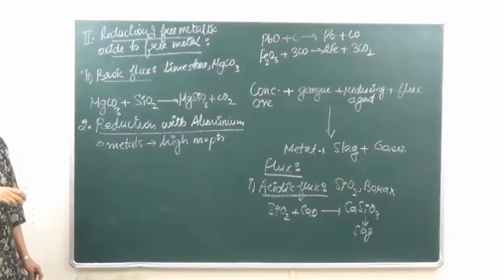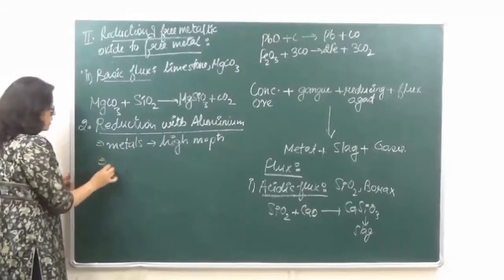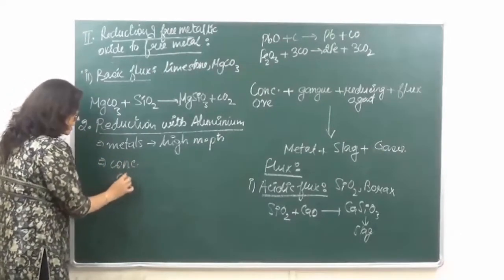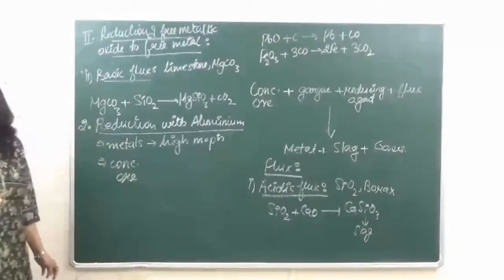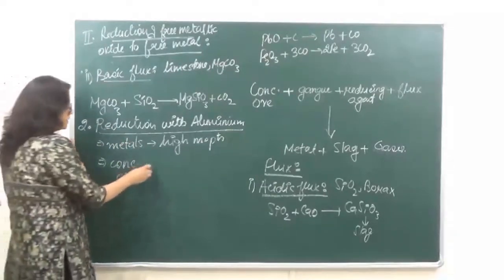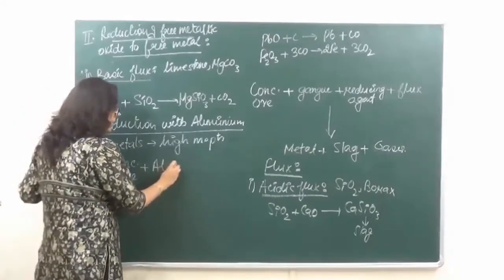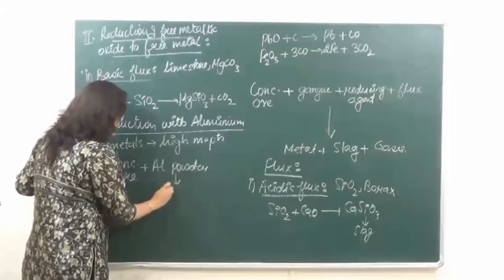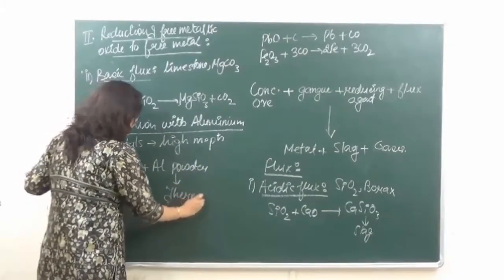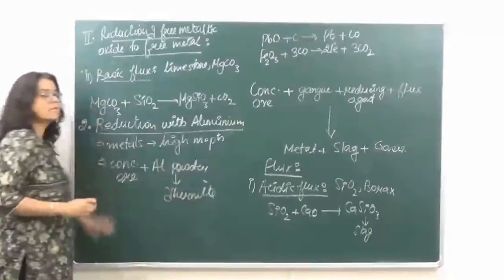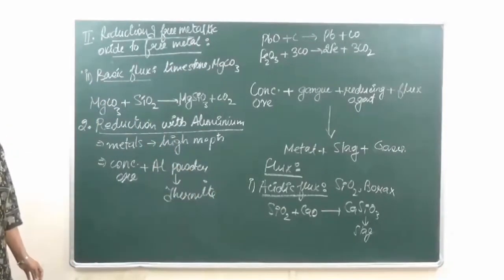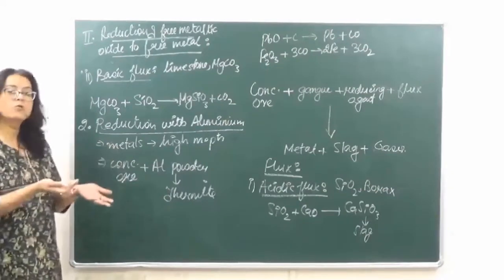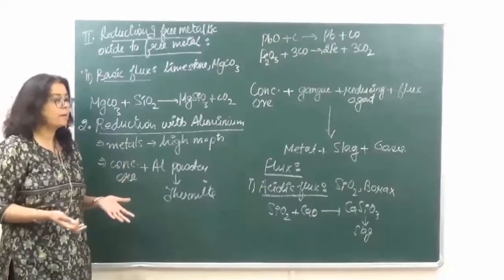Now in this, what we do is we take a mixture of concentrated ore, ठीक है, और इसके साथ we are going to take aluminium powder. This aluminium powder, it is known as thermite. Now this is taken in a steel crucible and it is placed in the sand bath.